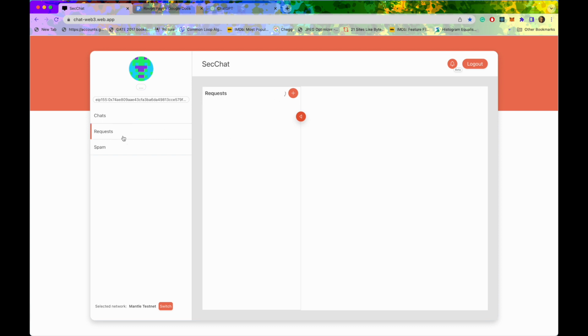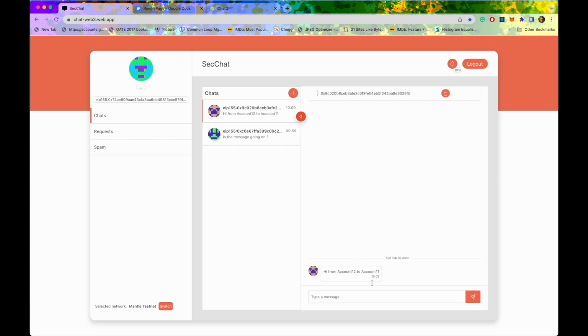Unspamming it, you see the message went away, and then we'll go into the chat section, and here we can see that it has moved to the chat section, and here we can write any kind of message. Since the conversation has been established, the flow was that we spammed it, unspammed it, and then again we can have the conversation. So the 0.1 bit moved from the spammer to me as a receiver.